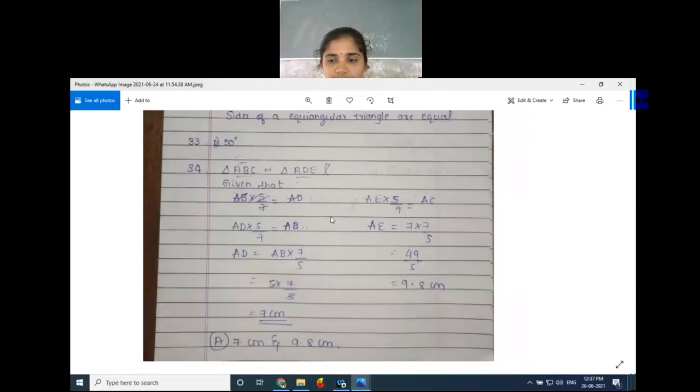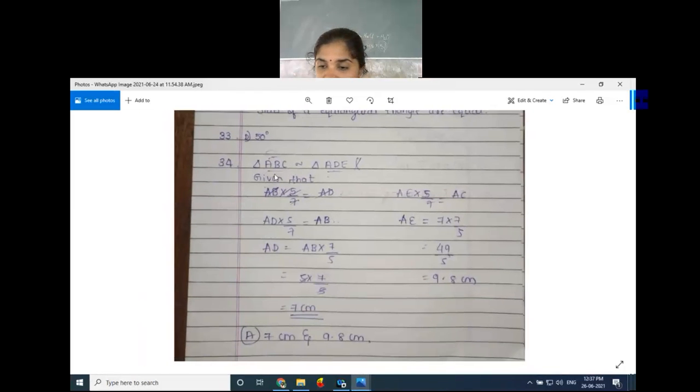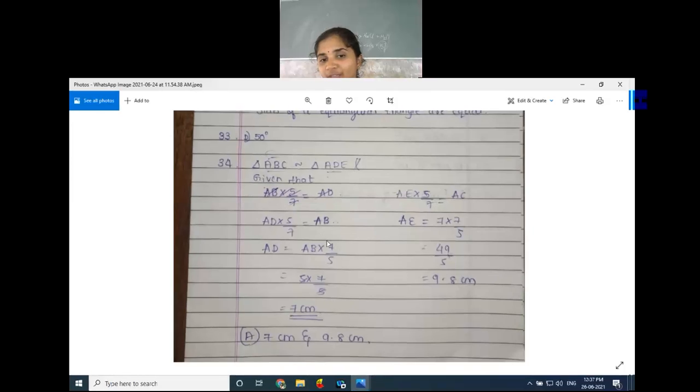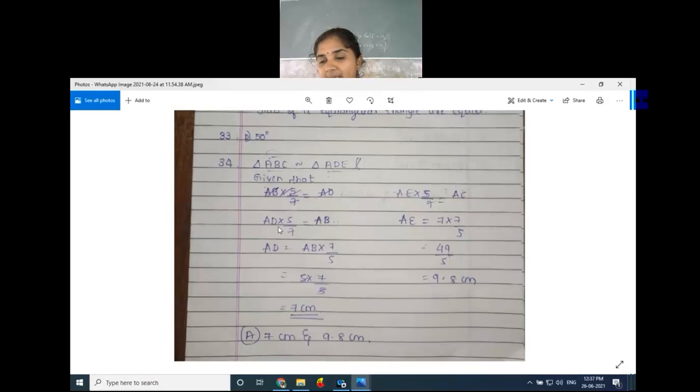See here, the two triangles are similar only. It is given actually AB is what actually? So how can we take this problem? AB is equal to 5 by 7 times of AD. So they have given the scale factor now. If you want the figure again, afterwards we'll move back. First I want to explain this one. So AB we can take that 5 by 7 of AD. Then AE, here AC, we can take that 5 by 7 scale factor of AE.